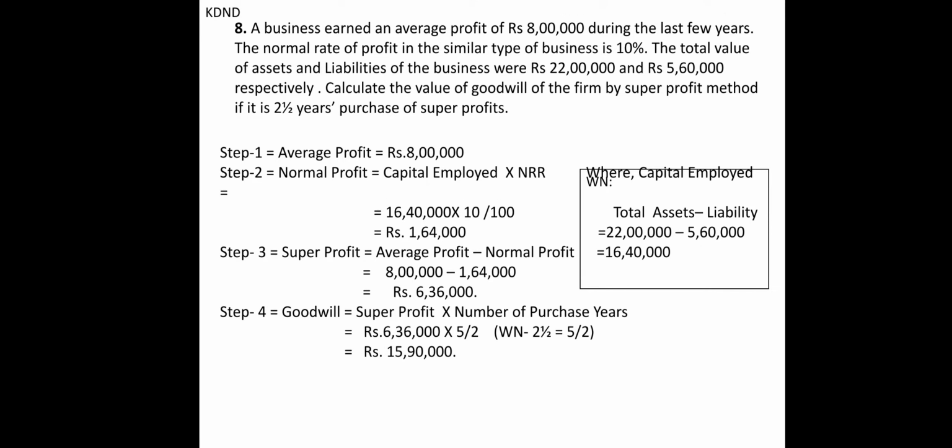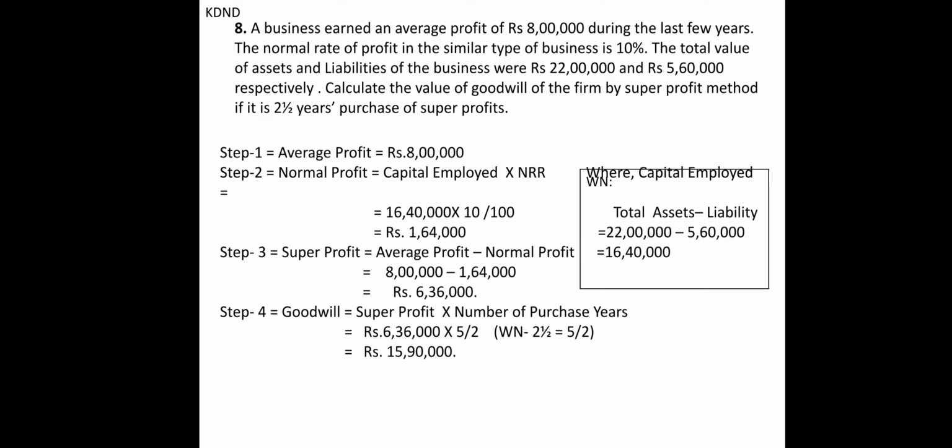Then comes your next sum. A business earned an average profit of 8 lakhs during the last few years. The normal rate of return is 10%. So if he invests 100 rupees, he is expecting 10% or 10 rupees as an income. The total value of assets and liability is 22 lakhs and 5 lakhs 60,000. Calculate the value of goodwill of the firm by super profit method if it is 2.5 years purchase of super profit.